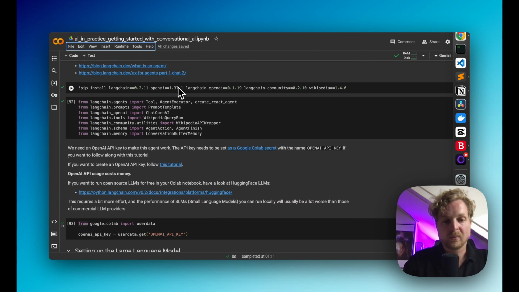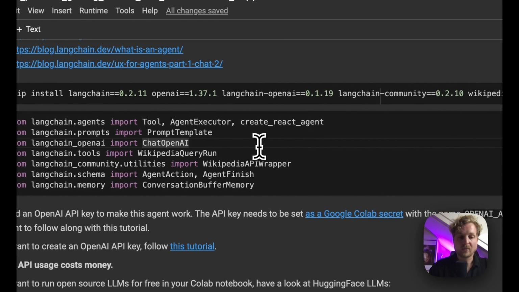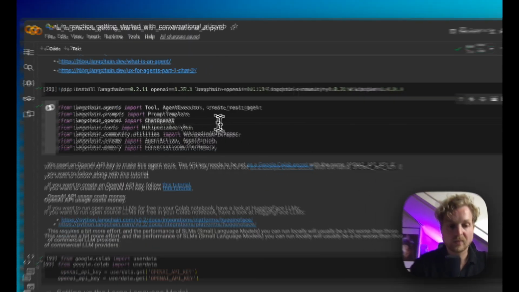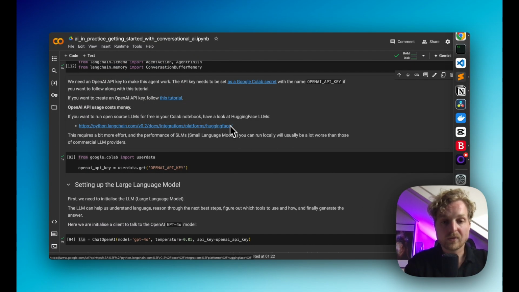So we needed to install some Python packages in order to run our code, most importantly LangChain and OpenAI, but there's a few others. And then we import the Python objects to our notebooks. And what we also need is an OpenAI API key. This is sort of a password that you need in order to make sure that you're allowed to run queries against the OpenAI clients.